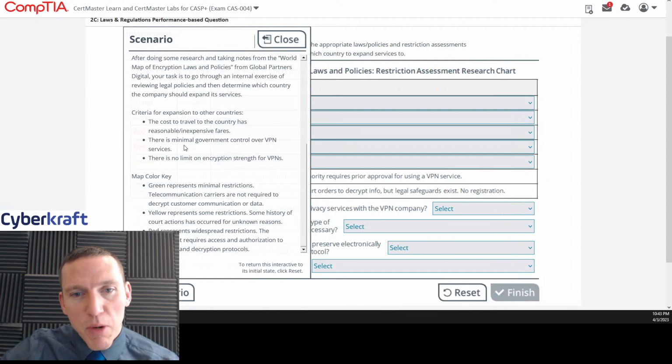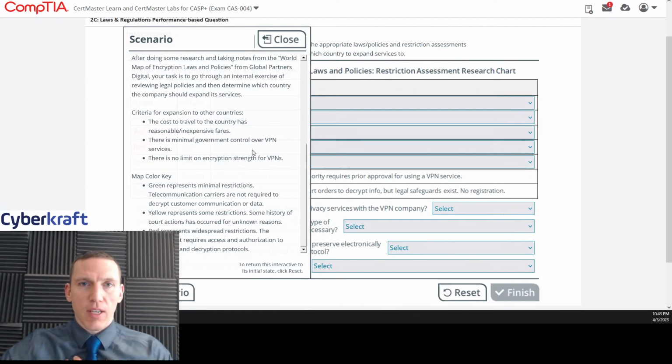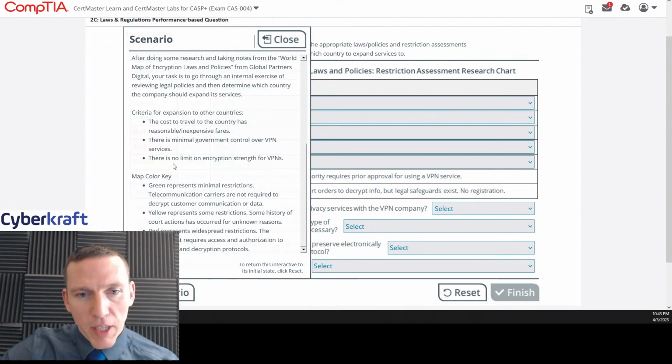There's minimal government control over VPN services. We know that from our knowledge of global laws and policies and regulations. There is no limit on encryption strength for VPNs. So that's something we should also be aware of when studying for the CAS Plus.